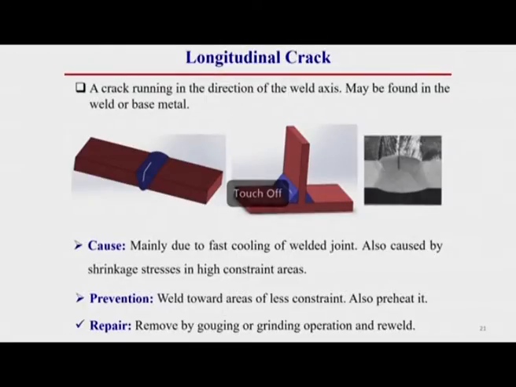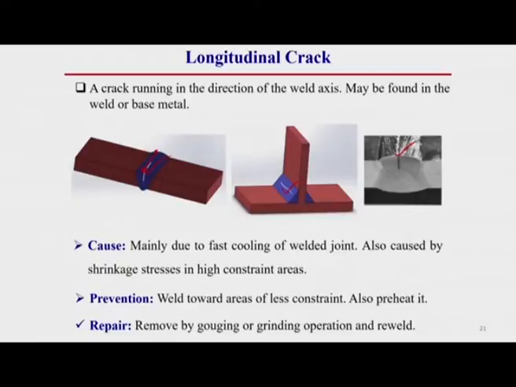So first of all, longitudinal crack. You see, this is generally called a longitudinal crack. It is a crack running in the direction of the weld axis. This is the weld axis, that means the welding direction, and it may be found in the weld or in the base metal. That means it can be found along the weld line. Here you see, this is called a longitudinal crack, whose direction is along the welding direction.